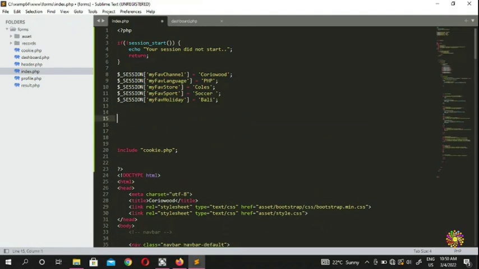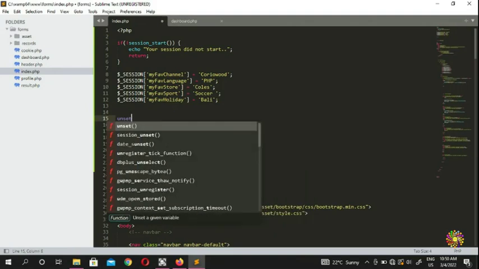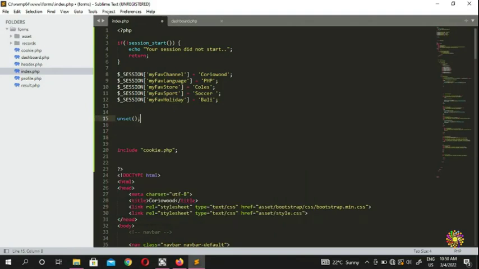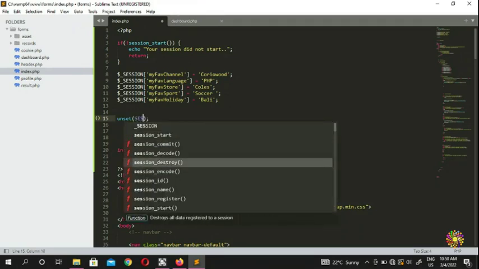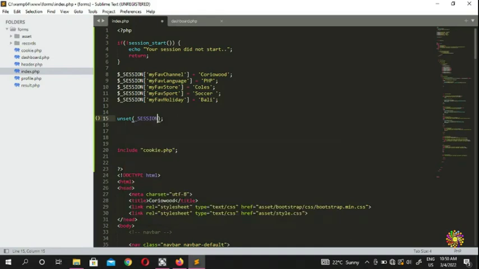And then if you want to get rid of your session, you just put session unset, and you can put inside the session whatever you want.